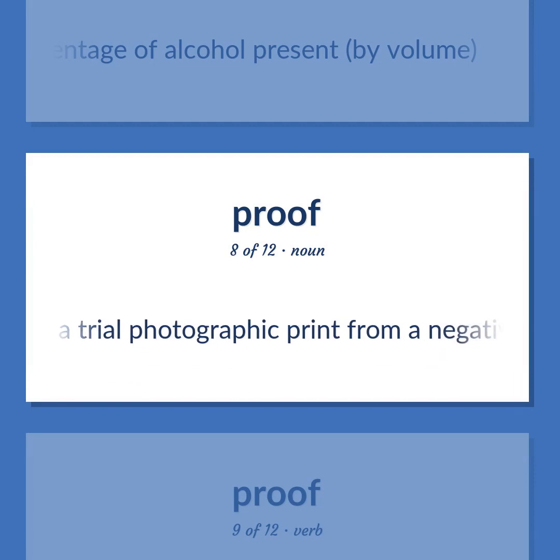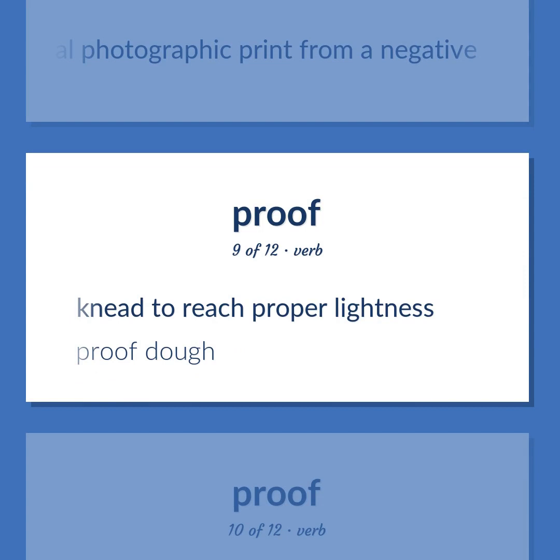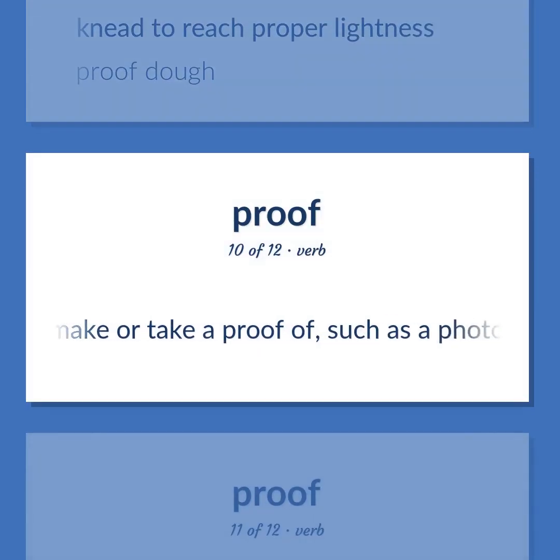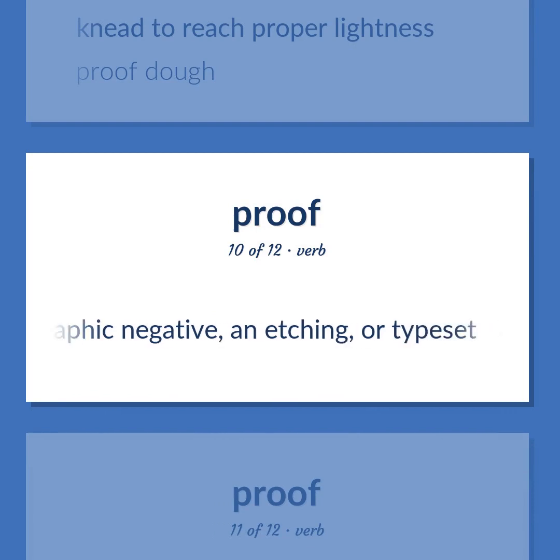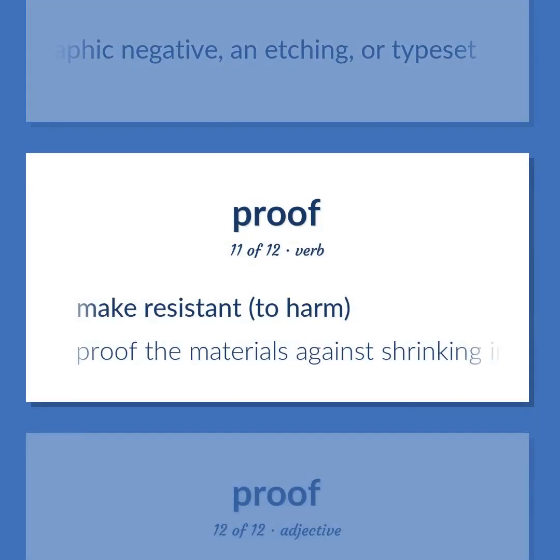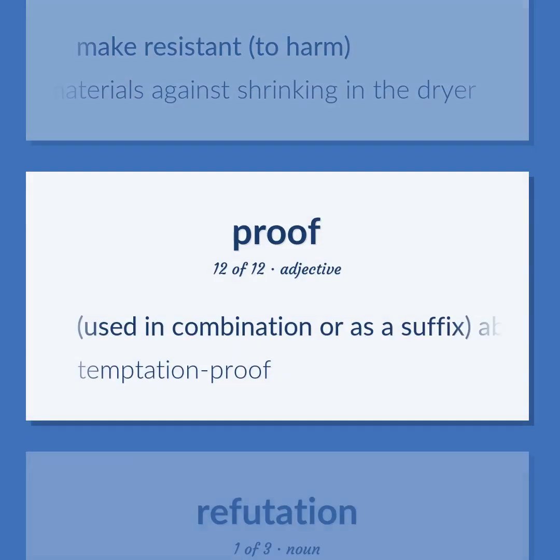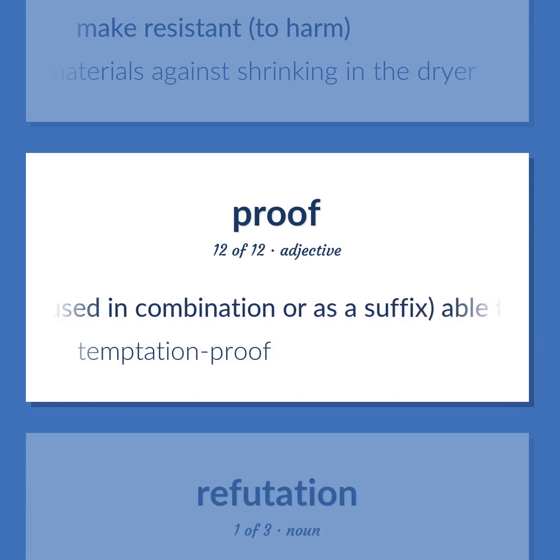A trial photographic print from a negative. Need to reach proper lightness. Proof dough. Make or take a proof of, such as a photographic negative, an etching, or typeset. Make resistant to harm. Proof the materials against shrinking in the dryer. Used in combination or as a suffix, able to withstand. Temptation proof.